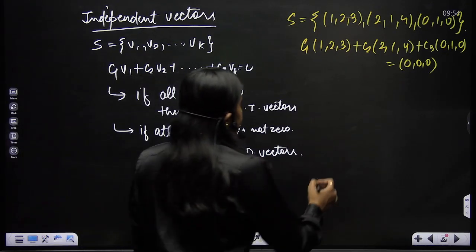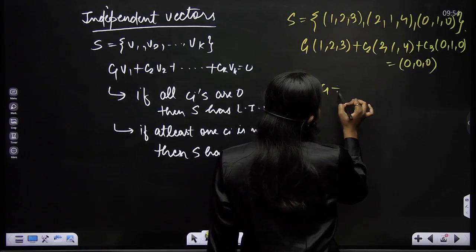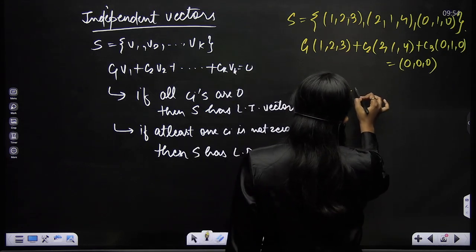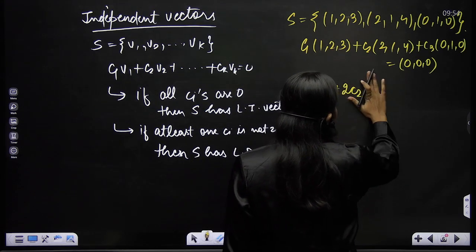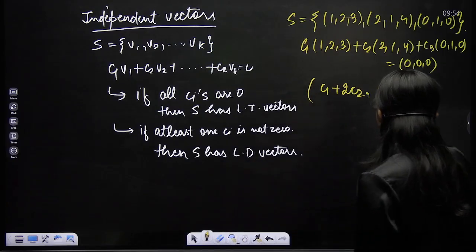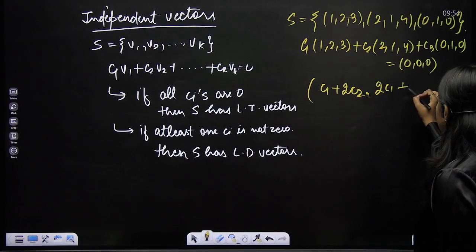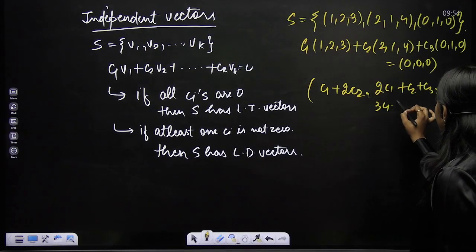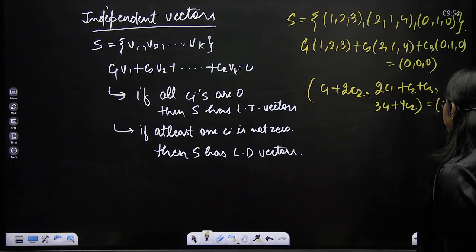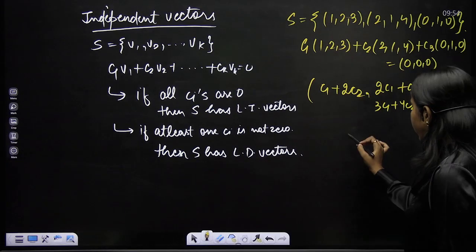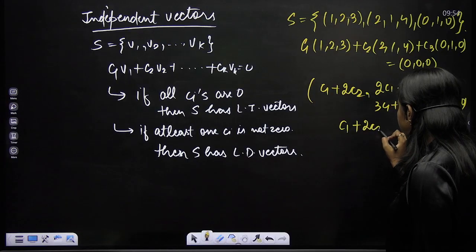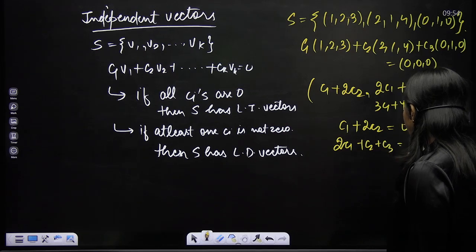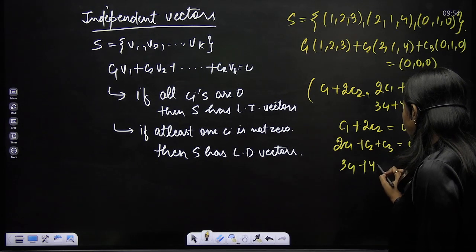Now let's see what I would get. You know how to add vectors. The first term is c1 plus 2c2 plus 0c3, the next term is 2c1 plus c2 plus c3, and the last term is 3c1 plus 4c2, equal to 0, 0, 0. So I get c1 plus 2c2 equals 0, 2c1 plus c2 plus c3 equals 0, and 3c1 plus 4c2 equals 0.